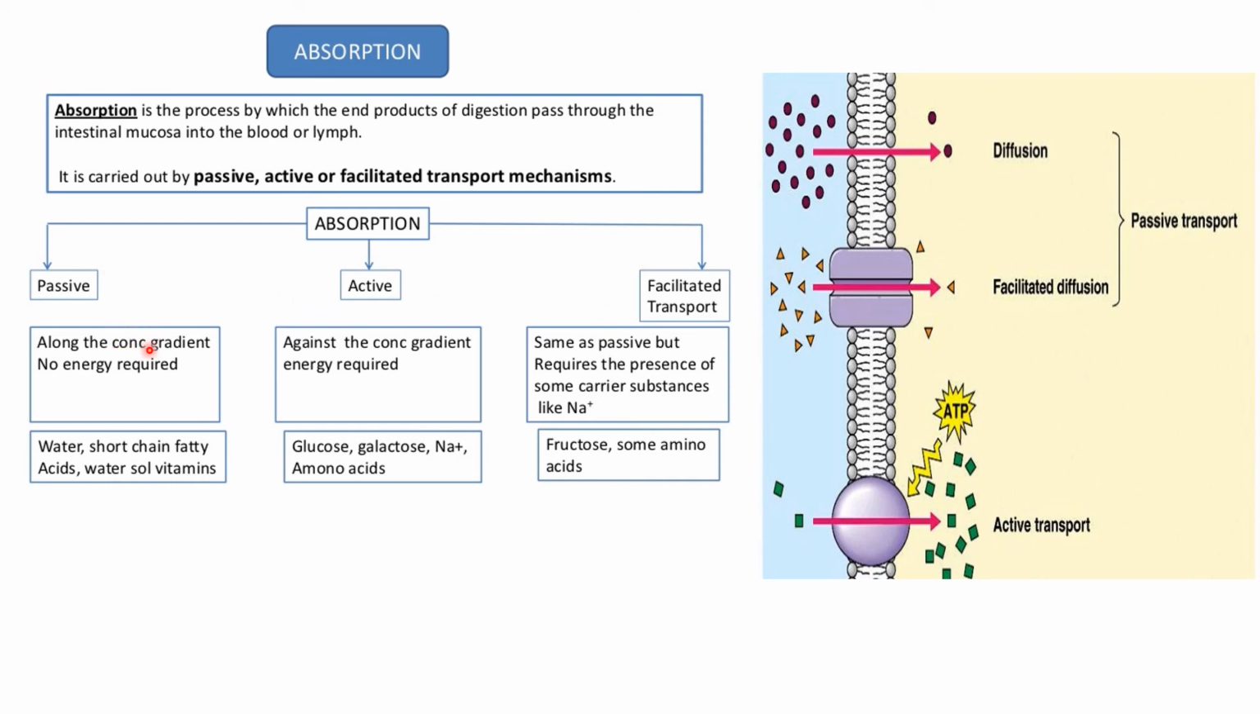Passive transport is along the concentration gradient, and no energy is required. Water, short chain fatty acids, water soluble vitamins, etc. are transported in this way, that is by simple diffusion. Then comes the active one. Active transport is against the concentration gradient, so energy is required. Glucose, galactose, sodium and amino acids are absorbed through active transportation. Then facilitated transport is the same as passive but requires the presence of some carrier substance like sodium. Fructose and some amino acids are carried through facilitated transportation.